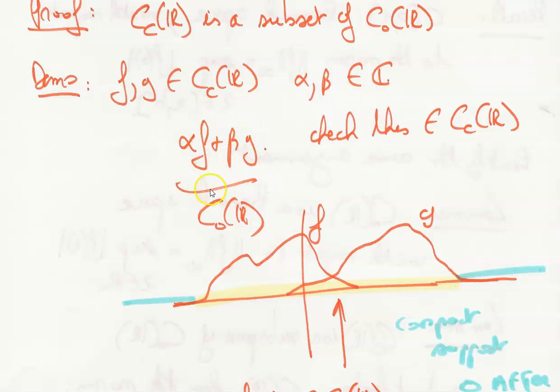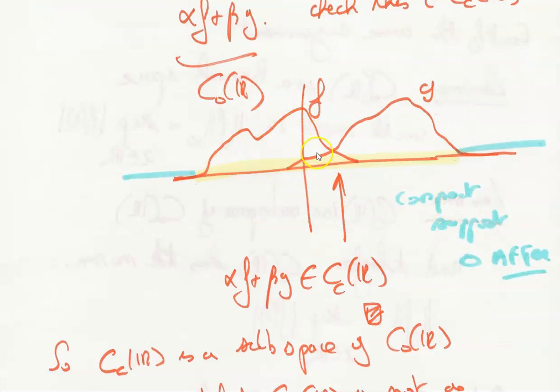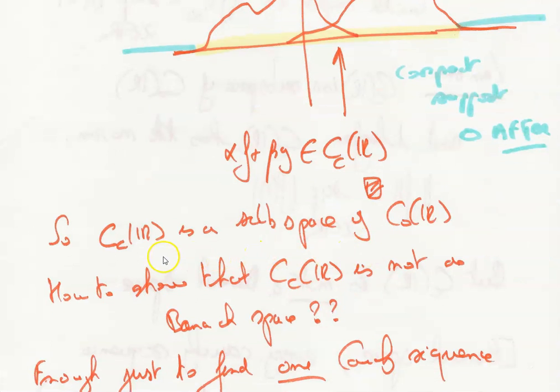This is a function that belongs to C0 of R, and let's check if this has compact support. So I draw f, I draw g, and we see alpha f plus beta g here belongs to CC of R. So we have a compact support, and 0 outside. Okay, so CC of R is a subspace of C0 of R.